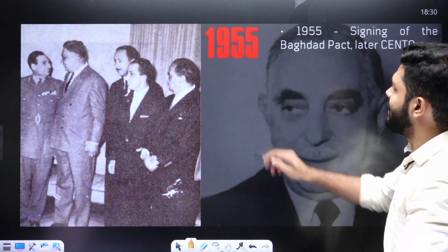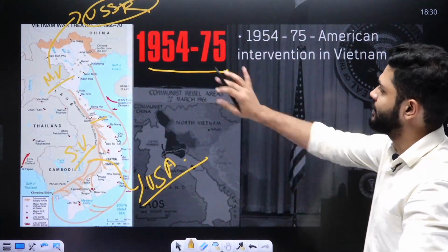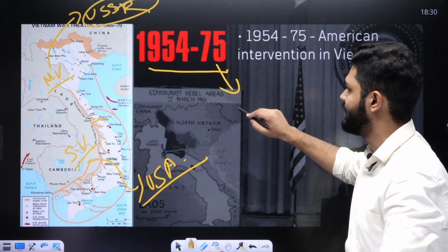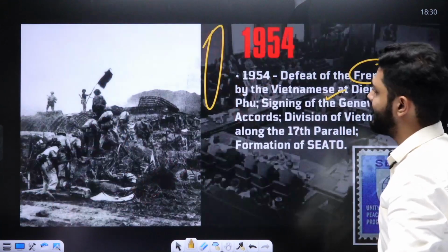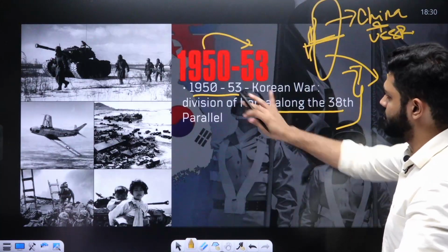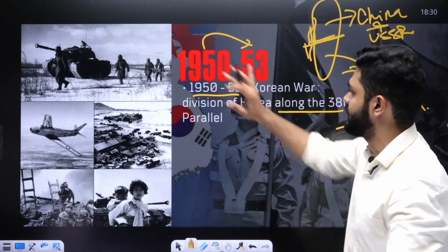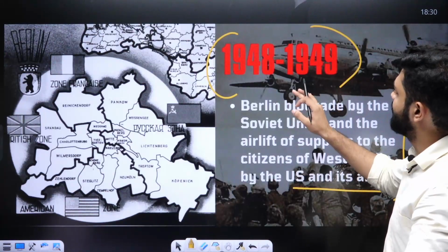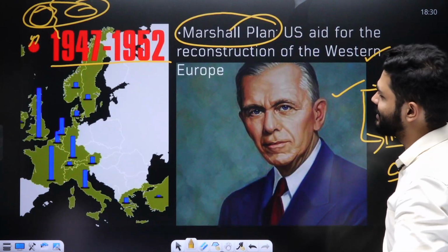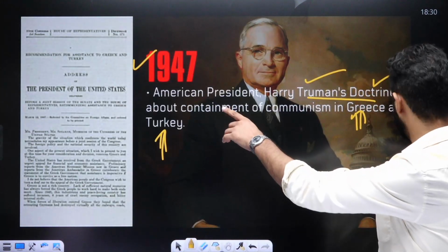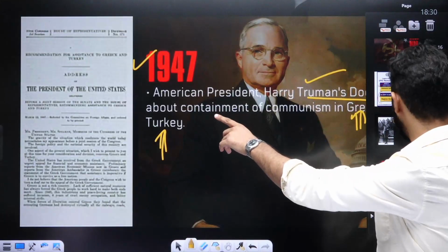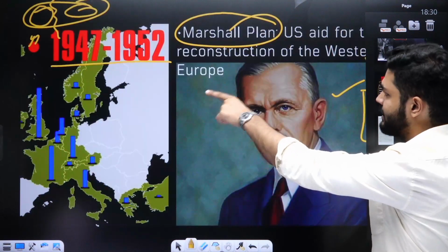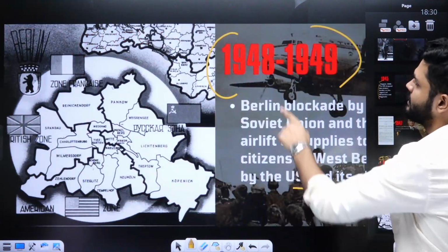Then comes the time of 1955. Although this was the time of 1944 to 1975, I told you the result which happened in 1975, but we are tracking the chronology, the events where it got started. So we started with 1949, although we started with somewhere back here, 1945, Second World War, then 47 Truman Doctrine, then 47 also there was a Marshall Plan, then in 48 there's